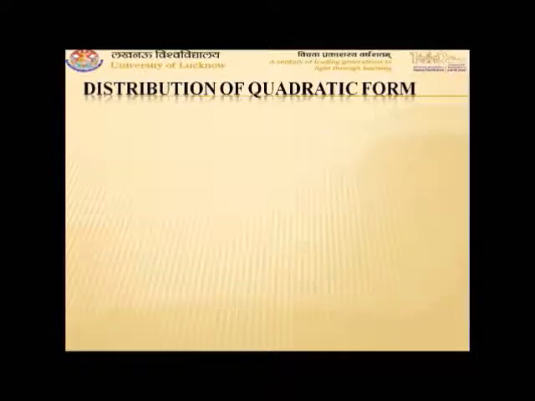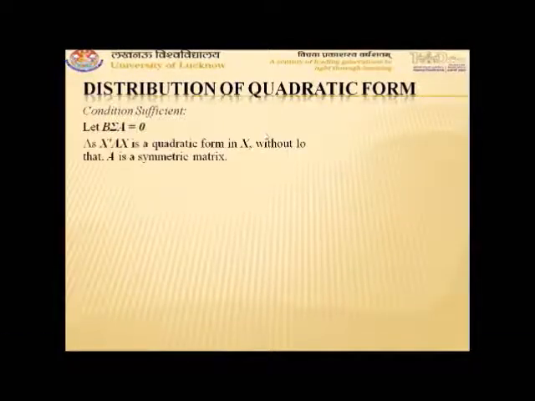Now we consider the case when the condition is sufficient. That means we take B sigma A equal to 0. Since X transpose AX is a quadratic form in X, and for every quadratic form we can find a matrix such that the matrix of the quadratic form is symmetric, we can take A as a symmetric matrix.